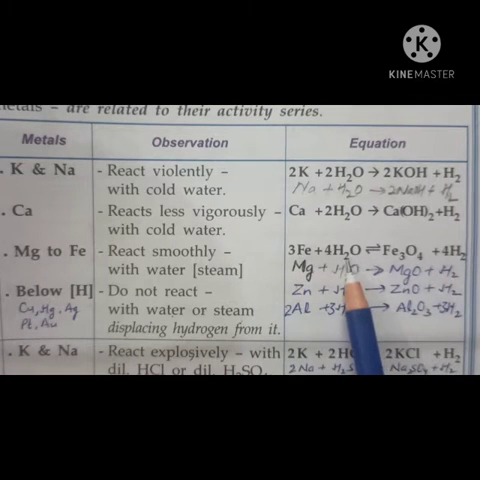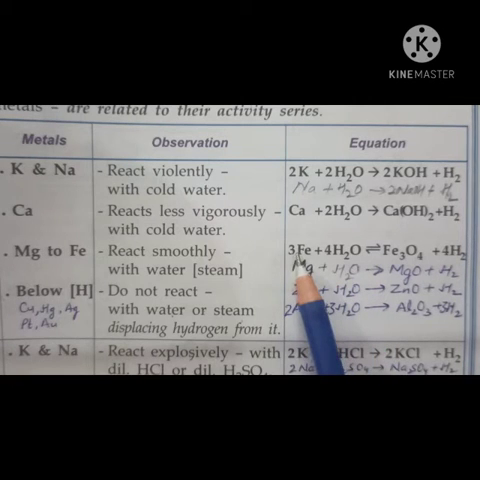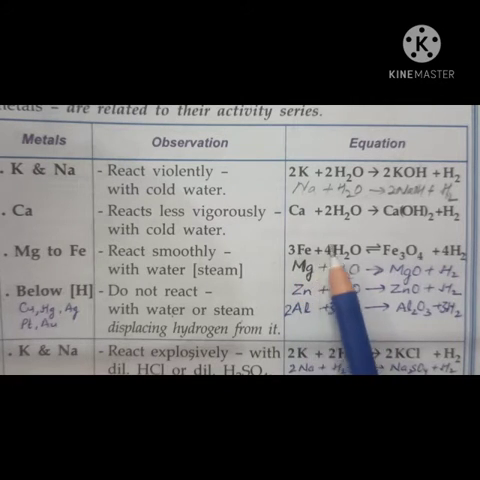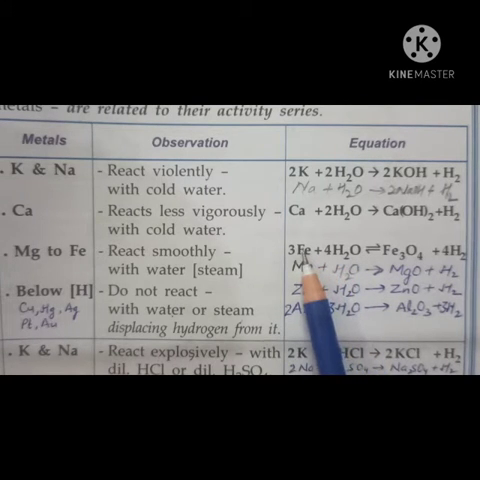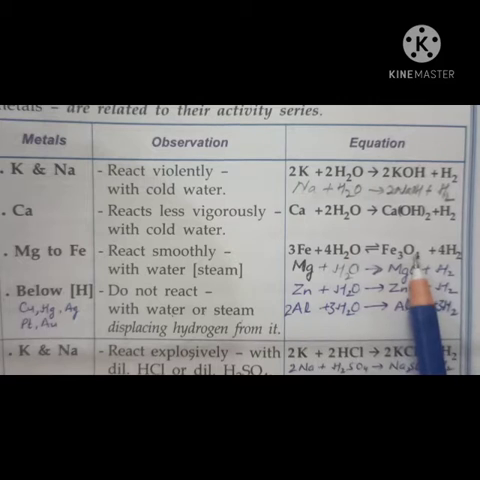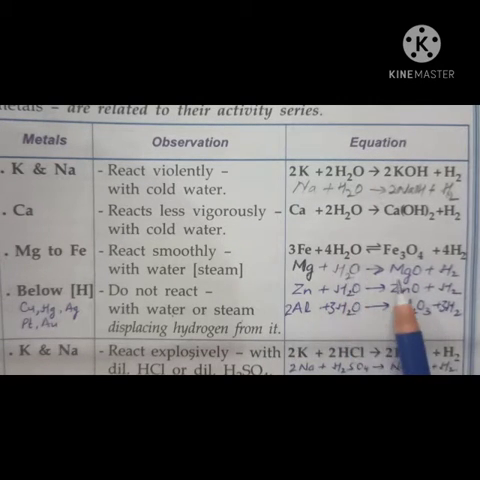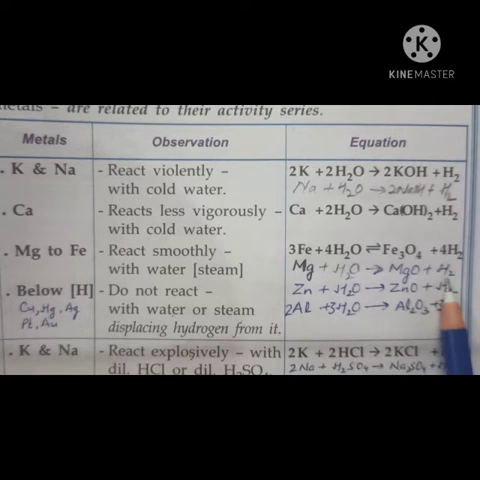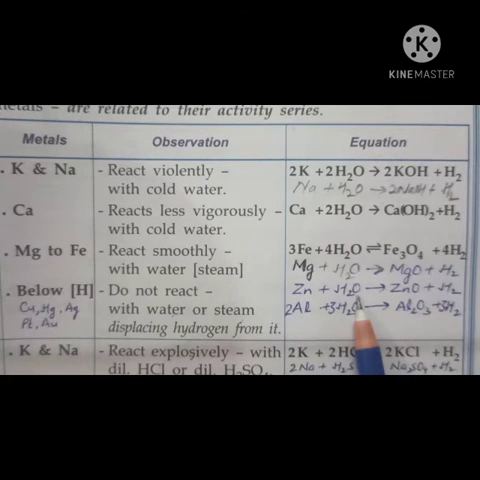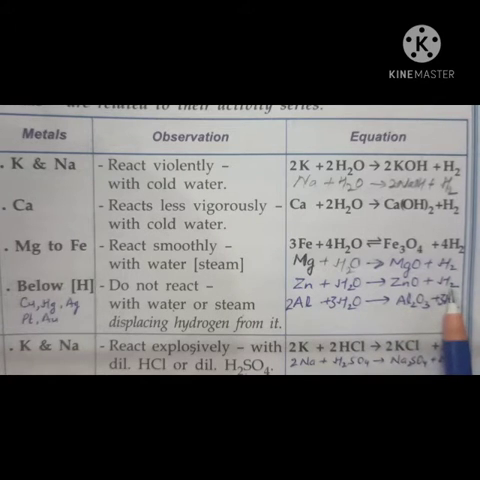Here iron plus steam, that is water. And actually normal iron doesn't react with steam. Actually when steam is passed over red hot iron, then this reaction is possible, and it forms what? Triferric tetroxide and hydrogen gas. While magnesium, when it reacts with boiled water, gives you magnesium oxide and hydrogen gas. Zinc also reacts with boiled water or steam and gives zinc oxide and hydrogen gas.